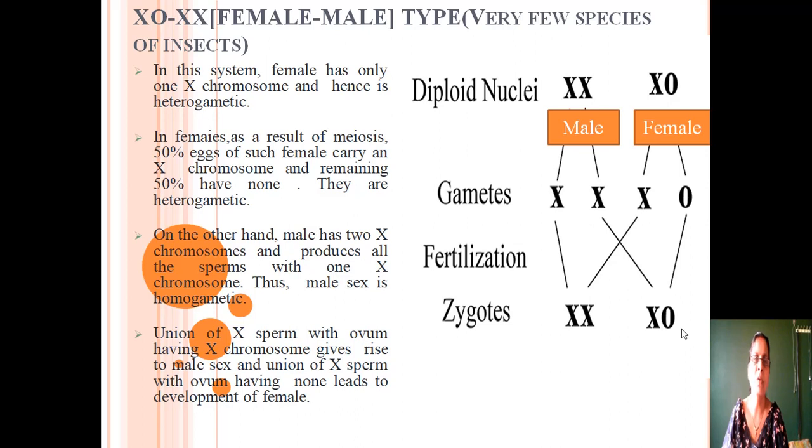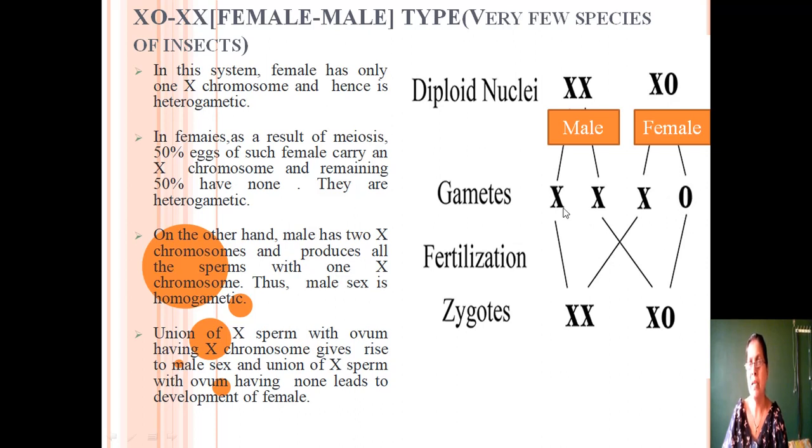Next come to X0 female, XX male type sex determination. This type of sex determination is found in very few species of insects. In this case, this is the male, this is the female. The male contains two X chromosomes, but the females contain only one X chromosome. Another X chromosome is absent. It is represented as 0. So, males produce only one type of gametes because each gamete contains one X chromosome. But the females produce two types of gametes. One gamete contains the X chromosome, another gamete does not contain any X chromosome.